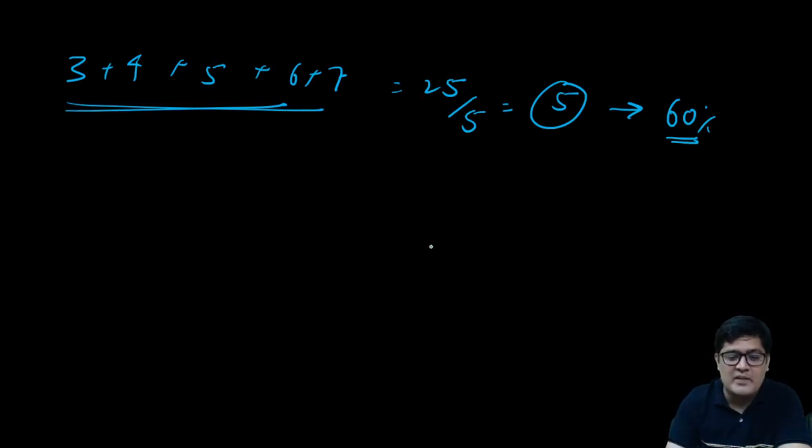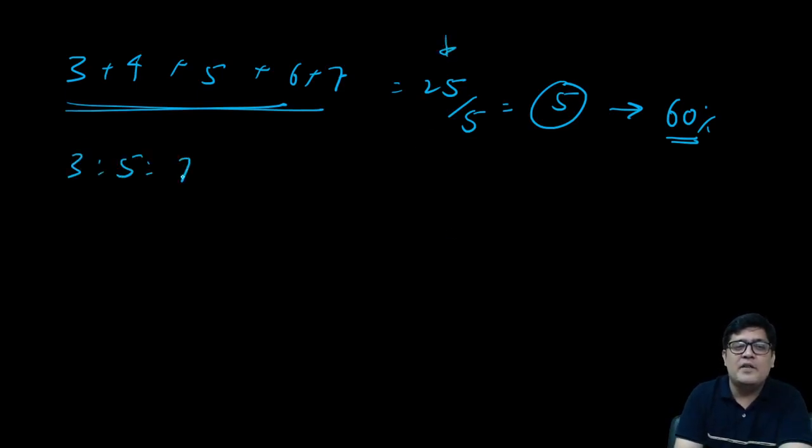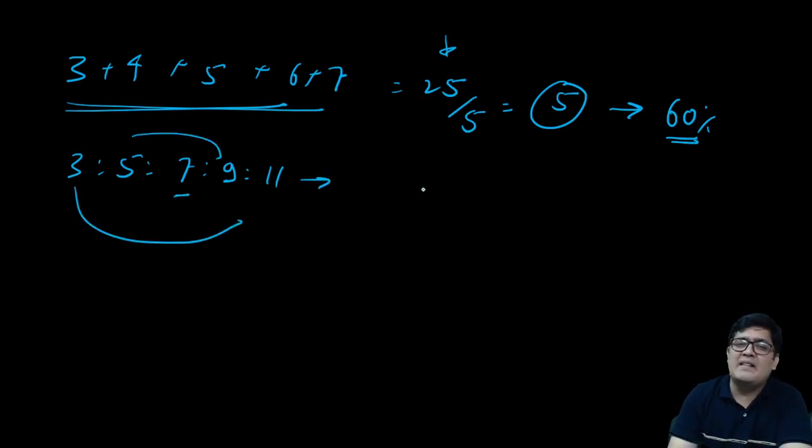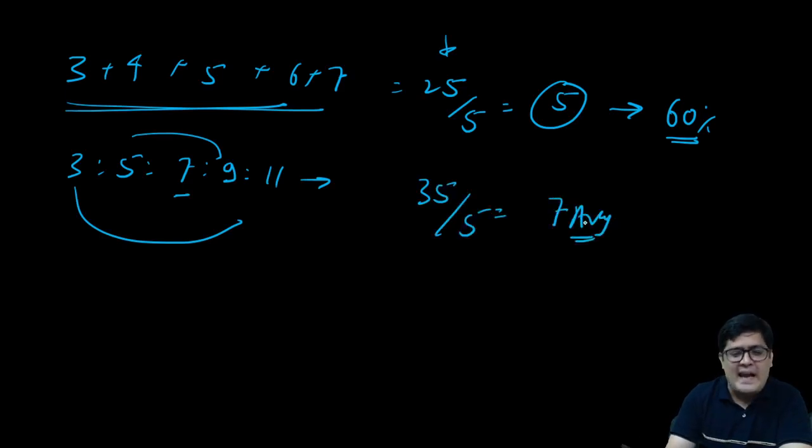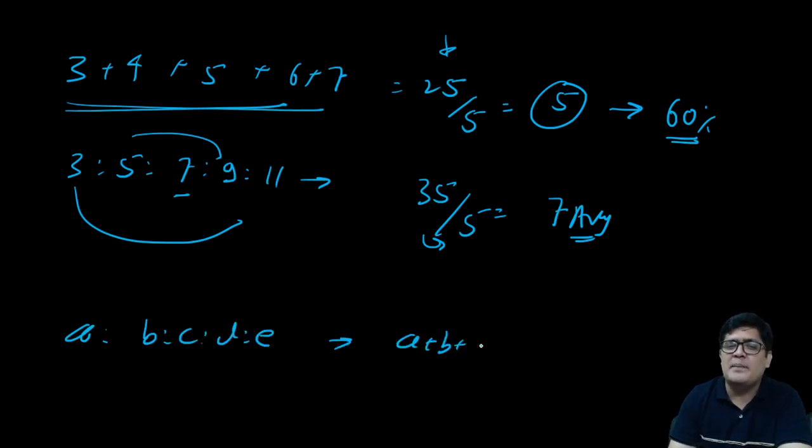People who are not able to keep up with this on the screen, if the ratio was not consecutive, in that case, Siddharth, I will perform this. Let us say the ratio was 3, 5, 7, 9 and 11. Not consecutive. That is fine. What I will do is I'll add them. This is 14, 14 and 7. That is 28 and 7, 35. 35 upon 5. Add all the numbers upon n. We all know this. If the ratio was A, B, C, D, E, I will add A plus B plus C plus D plus E divided by 5.